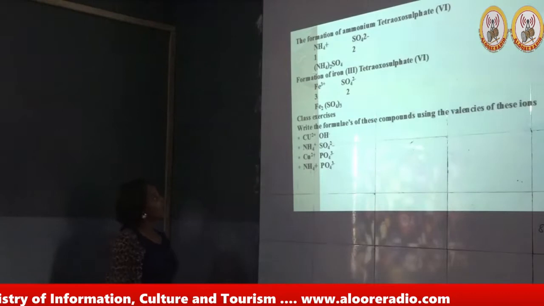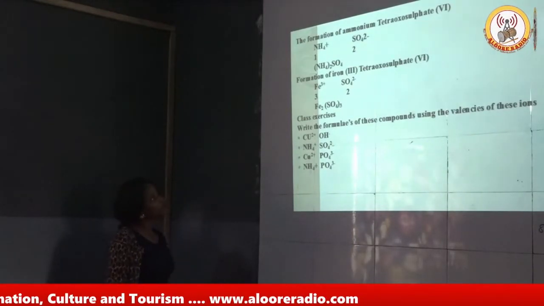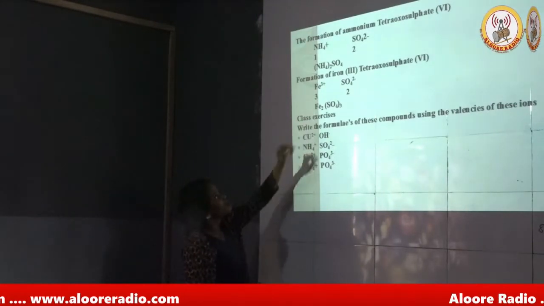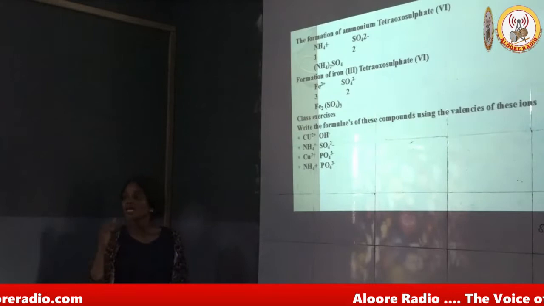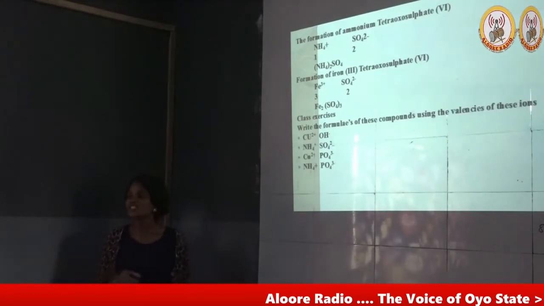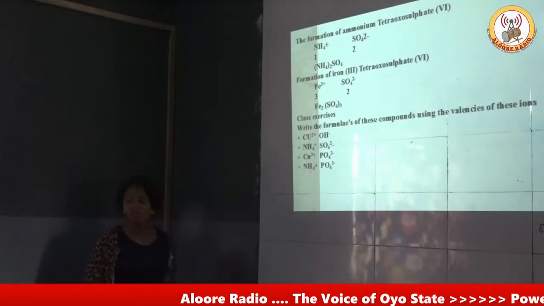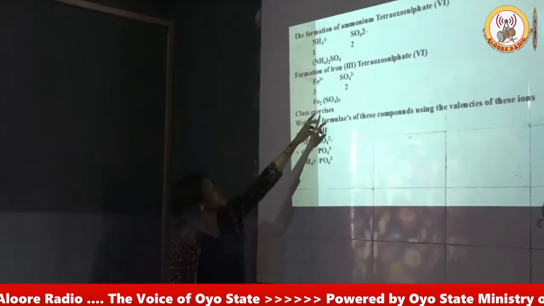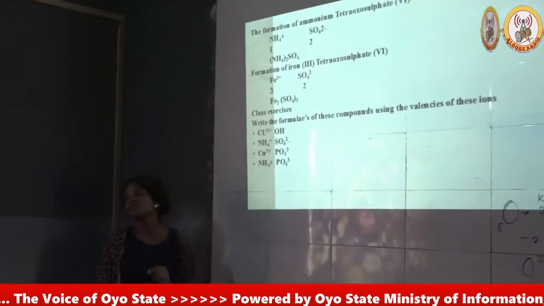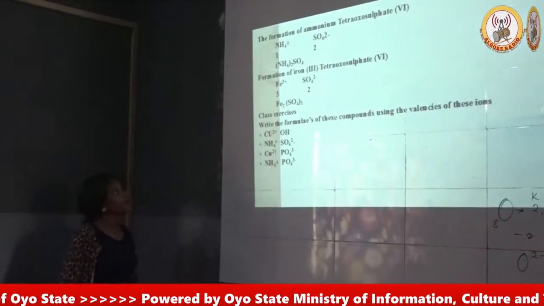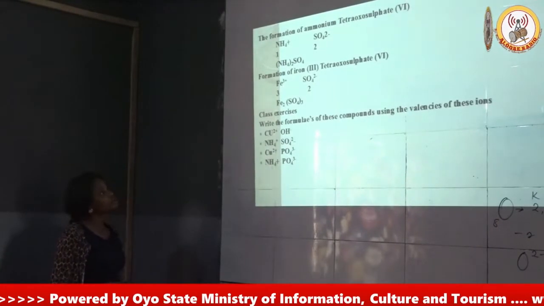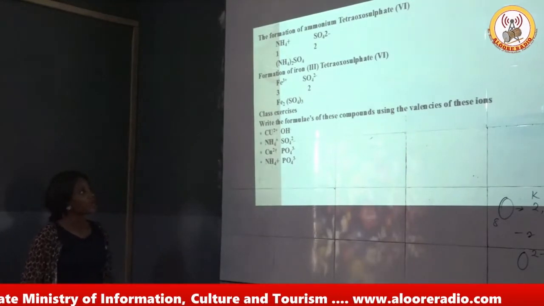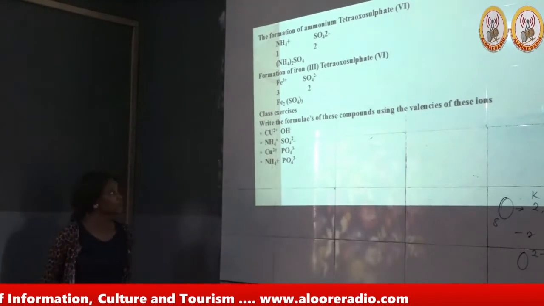Then we go to the formation of iron 3 tetraoxosulfate 6. Our ions are Fe3+ and tetraoxosulfate 6, SO4 2-. The valencies here are +3 and -2. Ignore the charges as earlier said. Exchange the valencies using the crisscross method of formula formation. Then you have Fe2(SO4)3, and that gives us iron 3 tetraoxosulfate 6.